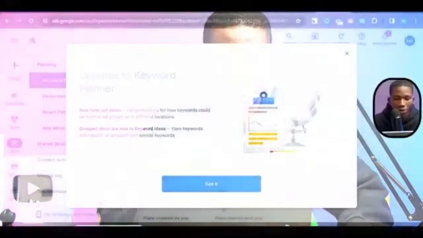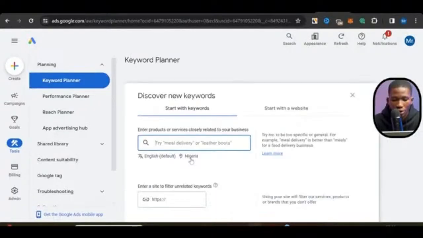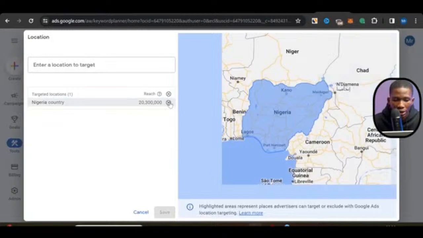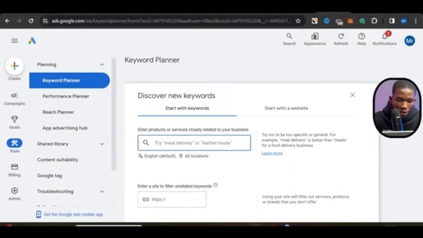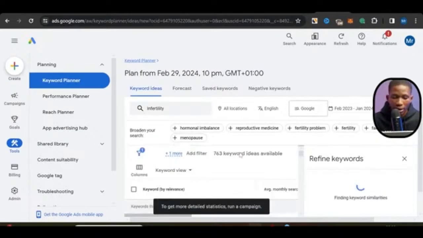And like I said, we're not here to run ads right now. What we're here to do is to use the keyword planner tool, which is a tool that Google has provided to its advertisers to find what keywords people are searching for and how many people are searching for them at any given time. So when you're here, just go ahead and click on got it, and click on where it says discover new keywords. Click on where it has your country, click on X, click on save, and then come here and paste infertility, click on enter to see what Google is going to show us about infertility.